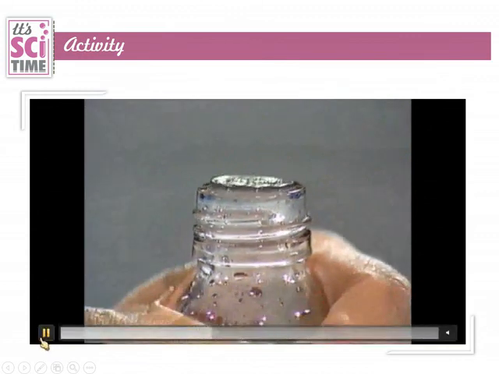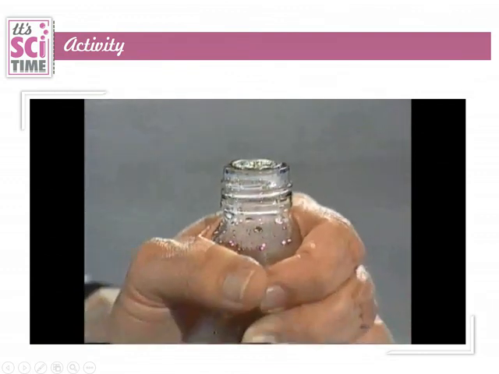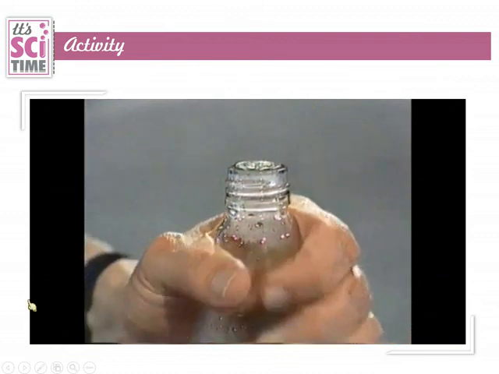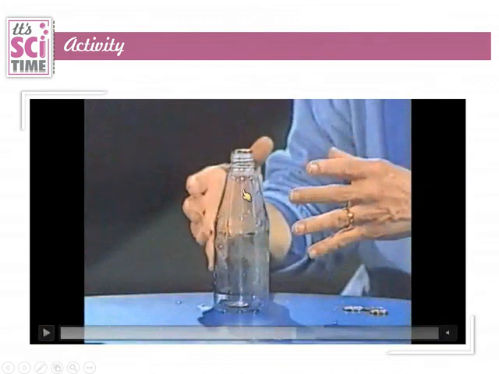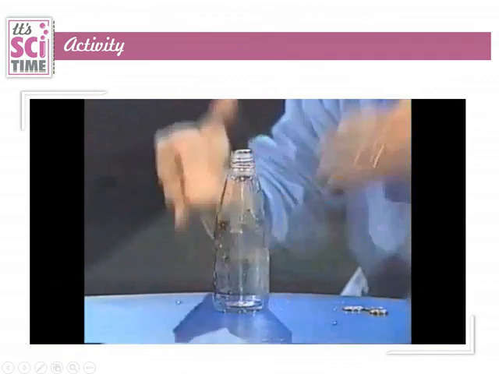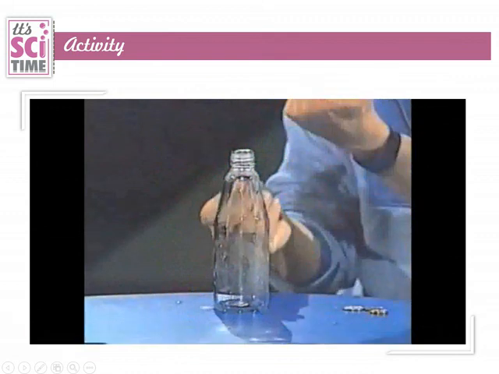And what is the reason for this? The reason is when we hold the bottle by our hand, the air inside the bottle heats up. As the bottle heats up, the gas expands. That expanded gas, which has high volume, leaves from the mouth by lifting the coin up. That's how it works. So this activity you can try out at home. That is an application of gas expansion.